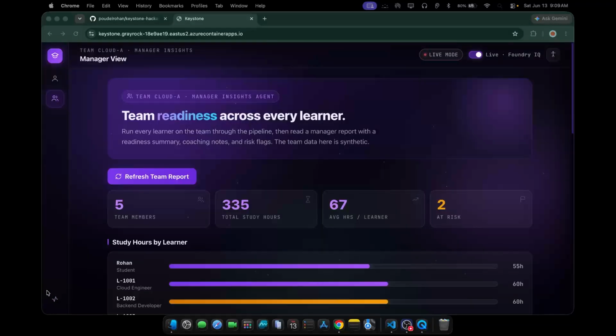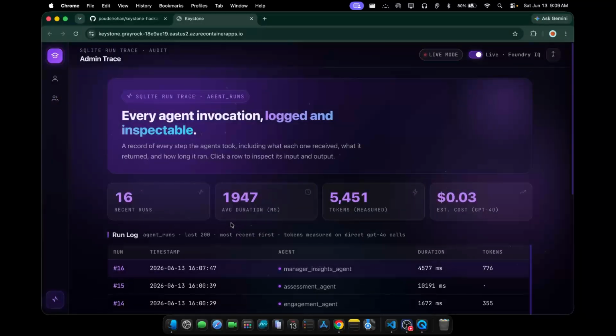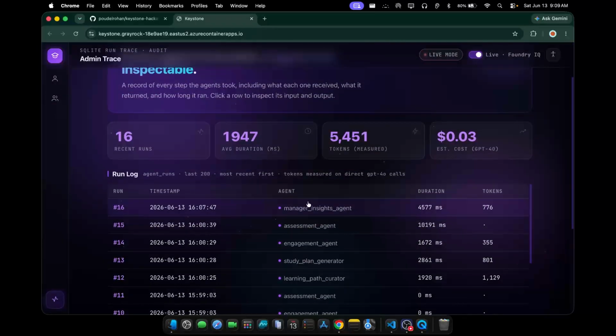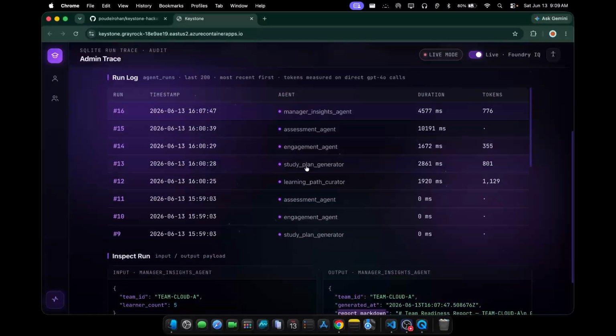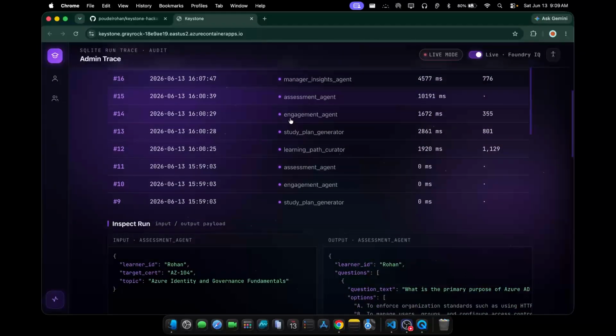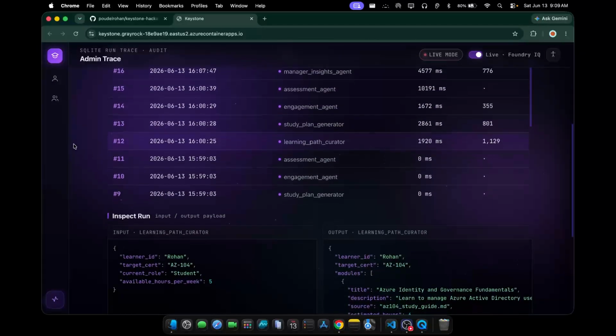A last thing, and for judges, this is probably the most important screen. This is the trace. Every agent call gets logged, what went in, what came out, how long it took, how many tokens it cost, everything. I just called the manager insight agent on my last tab. And if I scroll down, you can see what input it got and what output it produced. Like you can see the markdown it generated from this line here. And I called the assessment, engagement, study plan, and learning path curator, those 4 agents on the learner. You can see the input and output they got for all of those.